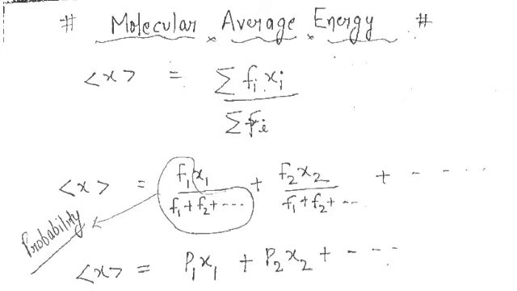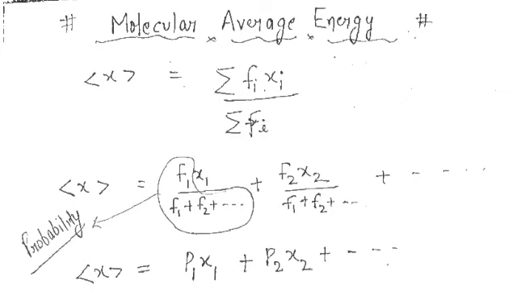If there are I molecules, here I had written F1, Fi and xi, so I am assuming I number of molecules: 1, 2, 3, up to I molecules. For one molecule the probability is F1 upon the summation of Fi, that means F1 plus F2 to Fi.